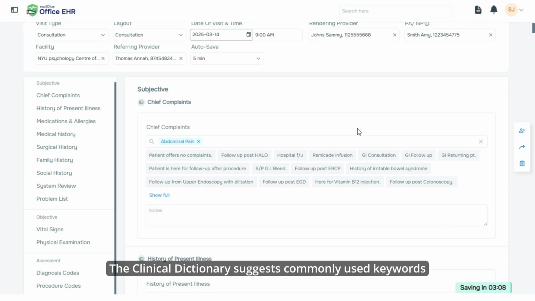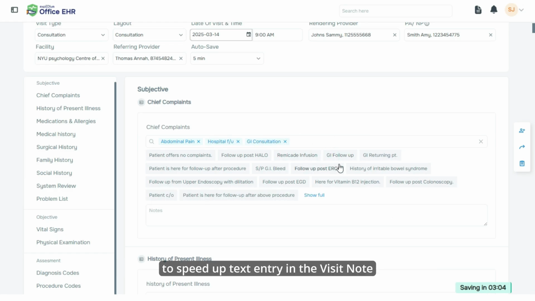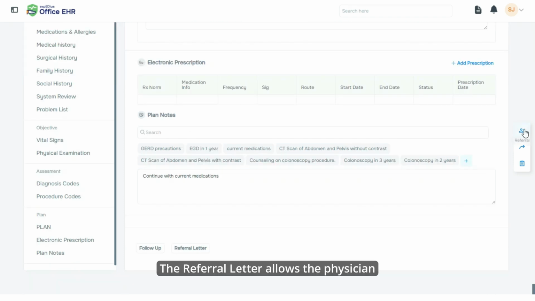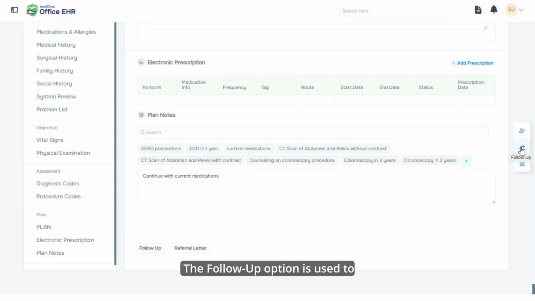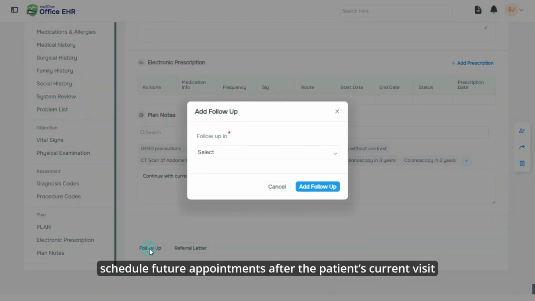The clinical dictionary suggests commonly used keywords to speed up text entry in the visit note. The referral letter allows the physician to send the patient to a specialist for further care. The follow-up option is used to schedule future appointments after the patient's current visit.